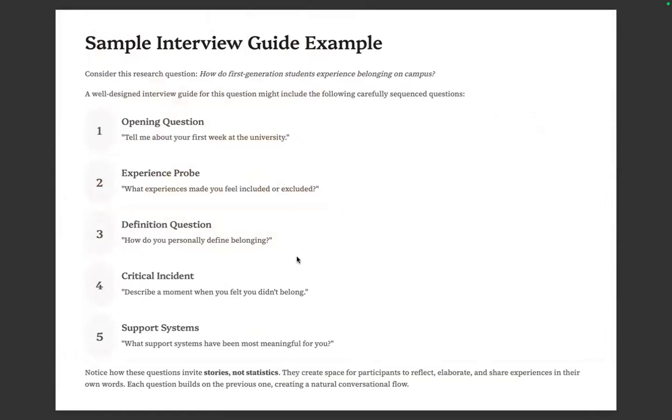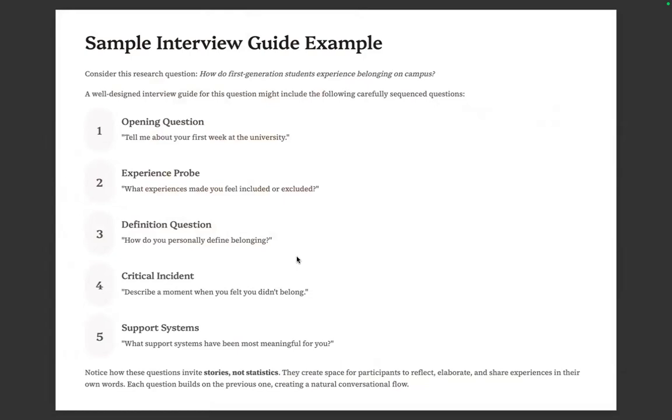Okay, so, a sample interview guide. Consider this research question: how do first-generation students experience belonging on campus? A well-defined interview guide will have this. An opening question, then an experience probe: what experience made you feel included or excluded? A definition question: how do you personally define belonging?